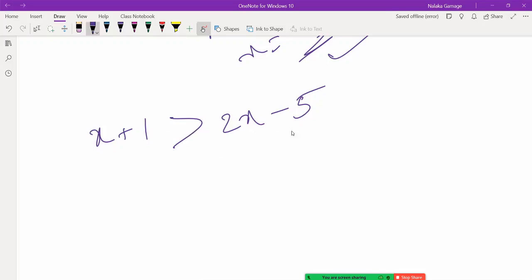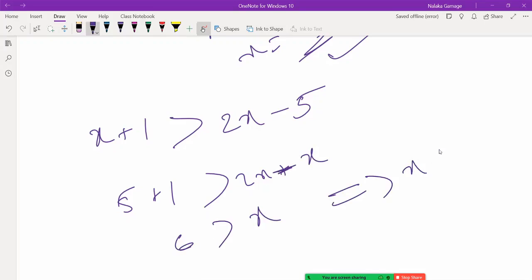Right? So how do we work this out quickly? Let's bring this over here. 5 plus 1 is greater than 2x minus x. 6 is greater than x. So the answer is there. x is less than 6.